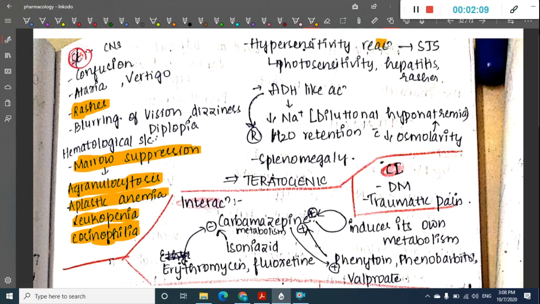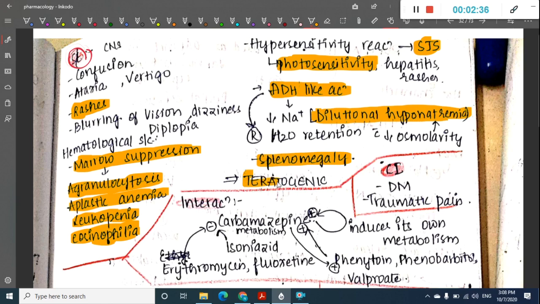It also causes hypersensitivity reaction. In the hypersensitivity reaction, it causes Stevens-Johnson syndrome, or it can cause photosensitivity also. Then it also causes ADH-like action, that means it causes dilutional hyponatremia. Then it also causes splenomegaly.